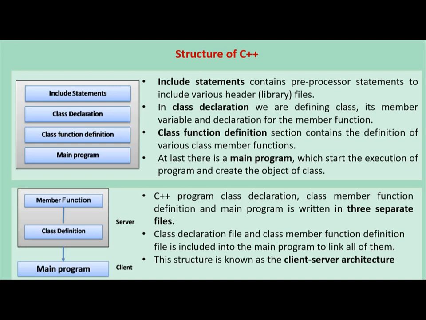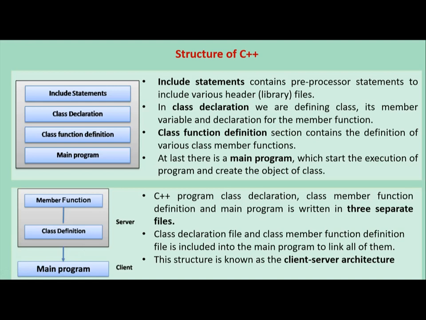Last, there is a main program which starts the execution of the program and creates the object of the class. Basically, a single program is stored in three separate files, that is, the class declaration file and the class member function definition file are included into the main program to link all of them.